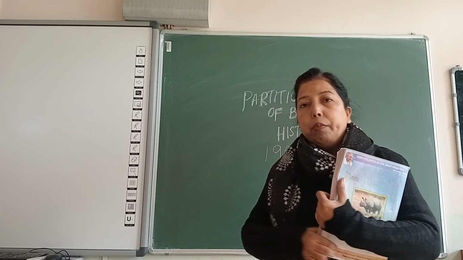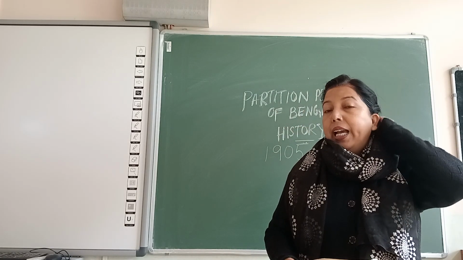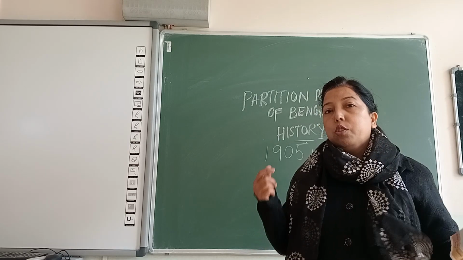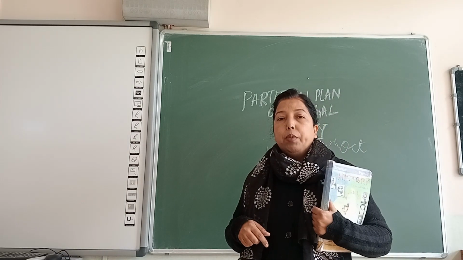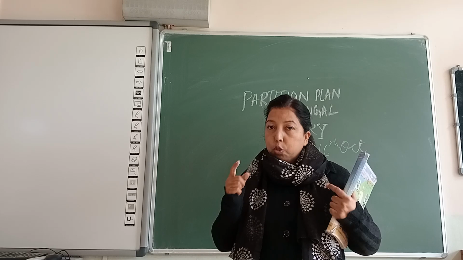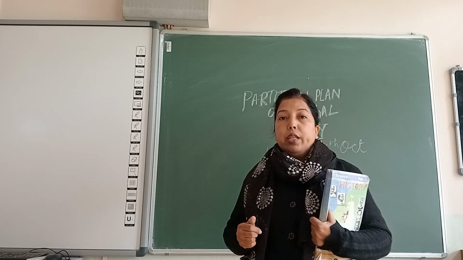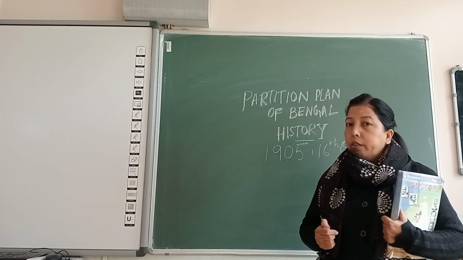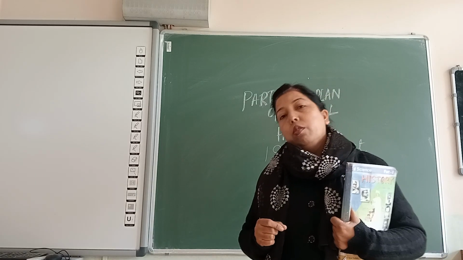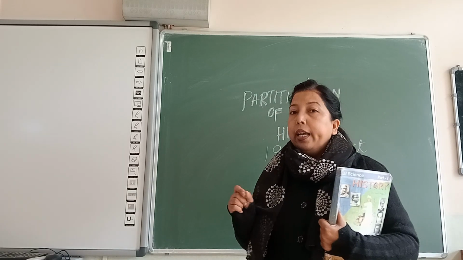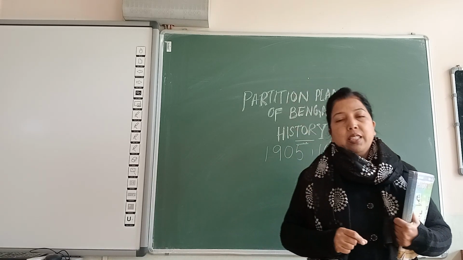Sirajuddaula was a very strong and powerful man, and he did not allow the Britishers to enter into Bengal. As a result, two battles were fought in order to occupy Bengal by the Britishers. Those were the Battle of Plassey and the Battle of Buxar. The Battle of Plassey was fought in 1757 and the Battle of Buxar in 1764.